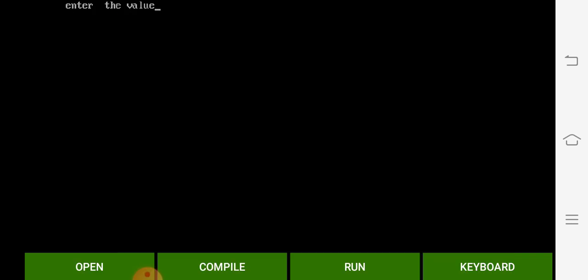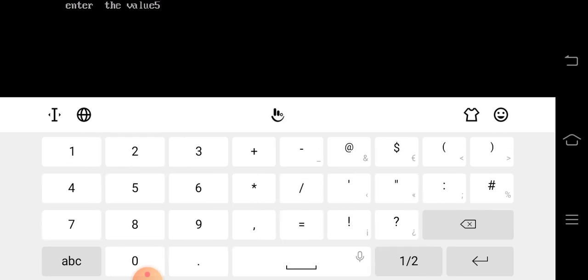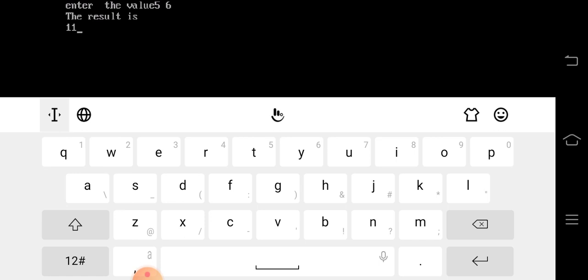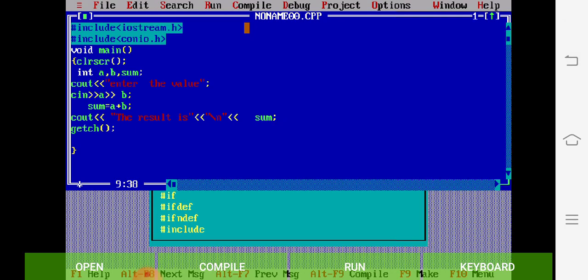Okay, so now I am going to the run option. So enter the value. So my values are say 5 and 6. So the result is 11. Okay, so this is all about using three variables. So this way you can do addition, subtraction, multiplication, division, anything. Okay, so this is the basic program of C++. So in my next class I will show you the other programs. Okay, so thank you.